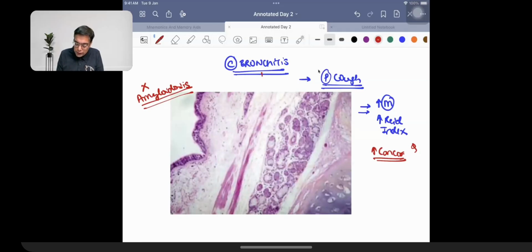When we are talking about chronic bronchitis, patients are going to be sometimes given another important name. They are going to be given the name of blue bloaters. So this patient is going to be a patient in the age group of 50 to 70 years. Again, he's going to be having cough with sputum, and he's going to be having a high risk of development of discoloration of his body because of cyanosis, increase in the thickness of the mucous gland layer. That's the other important thing that you need to remember.